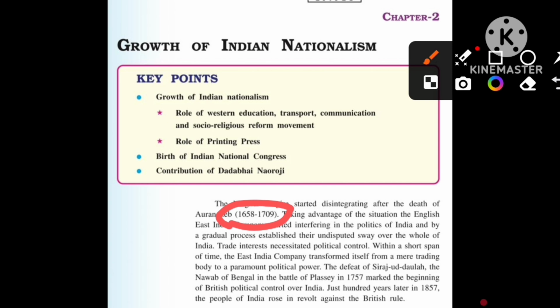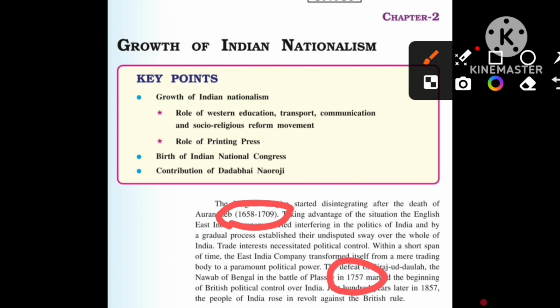Initially, the Britishers were only interested in doing trade with India. But later on, that trade interest necessitated political control. Within a short span of time, the English East India Company transformed itself from a mere trading body to a paramount political power. The defeat of Sirajuddaulah, the Nawab of Bengal, in the Battle of Plassey in